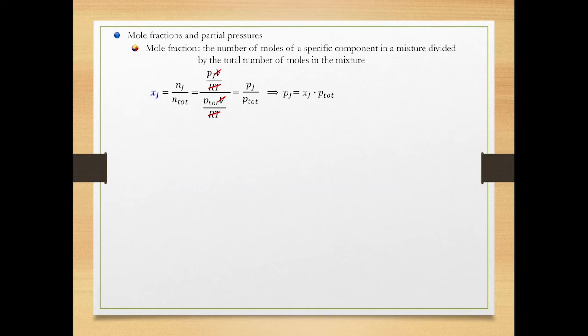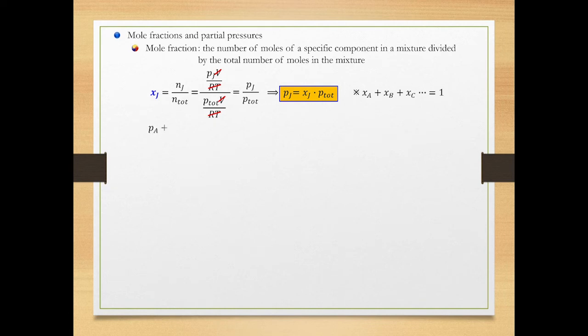This equation is very useful because if you know the mole fraction of a component in a gas mixture and the total pressure exerted by the mixture, you can easily determine the partial pressure of the component with this equation. Take note that the sum of mole fractions of all components in a mixture is always 1.